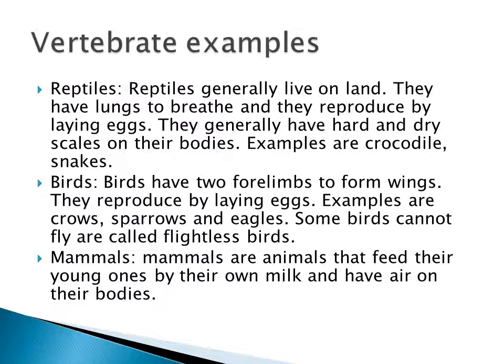Then fifth vertebrate, it is called mammals. So mammals are the animals that give birth to their young ones, feed them with their own milk, breathe through their lungs and have hair on their body. Okay.